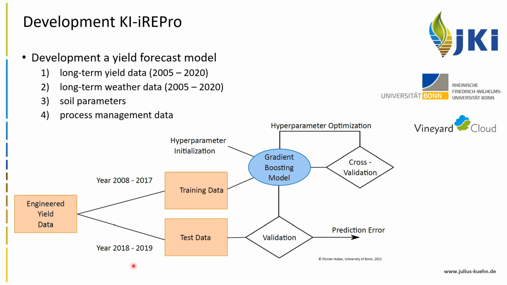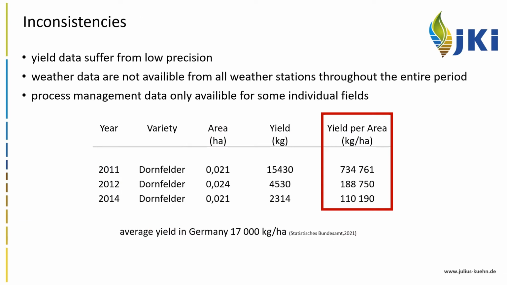In this process, we had to deal with inconsistencies. The yield data are not recorded precisely enough in the last 16 years for individual plots. For example, we found for the variety Dornfelder in several years in the plots of different winemakers unrealistically high yields per area of up to 700,000 kilograms per hectare. The average yield in Germany for Dornfelder is around 17,000 kilograms per hectare.